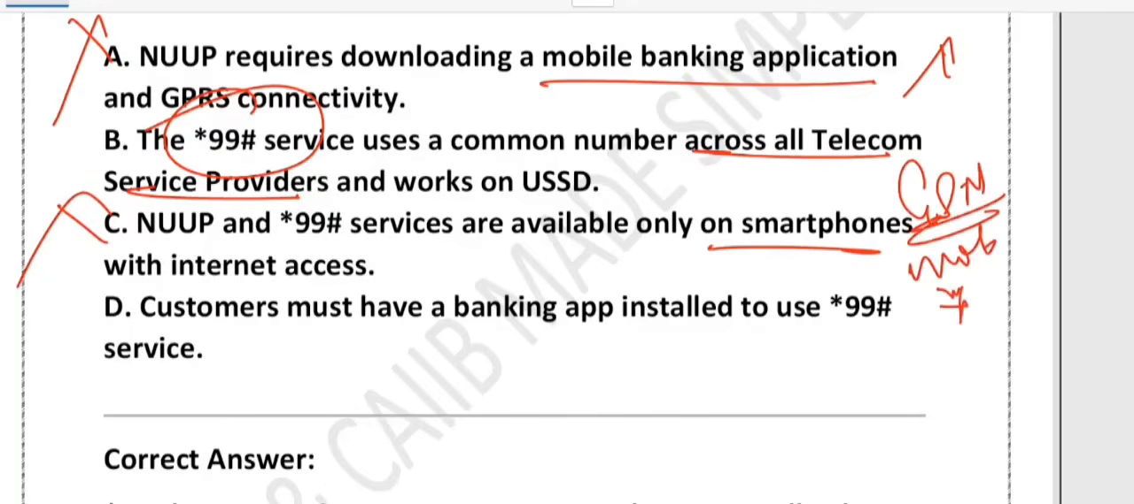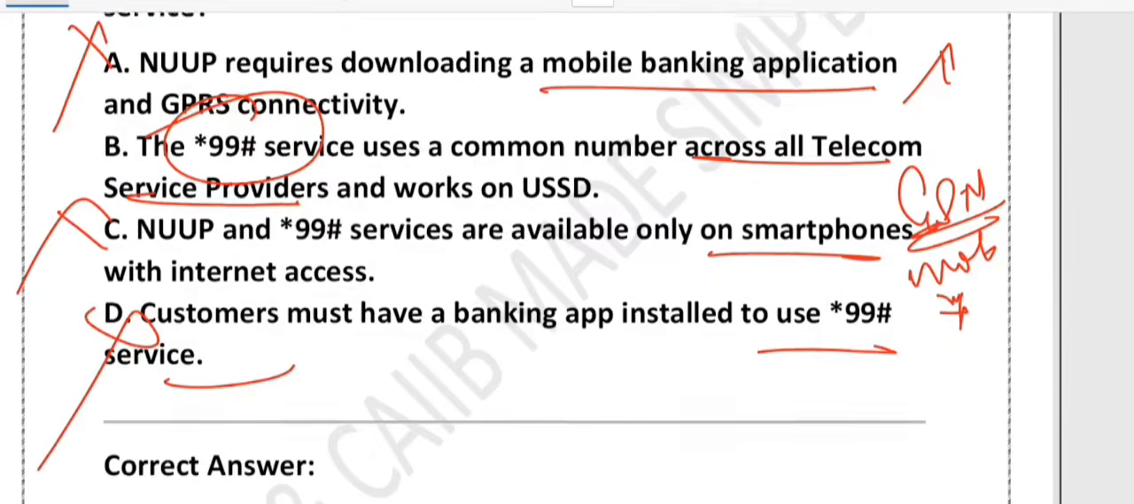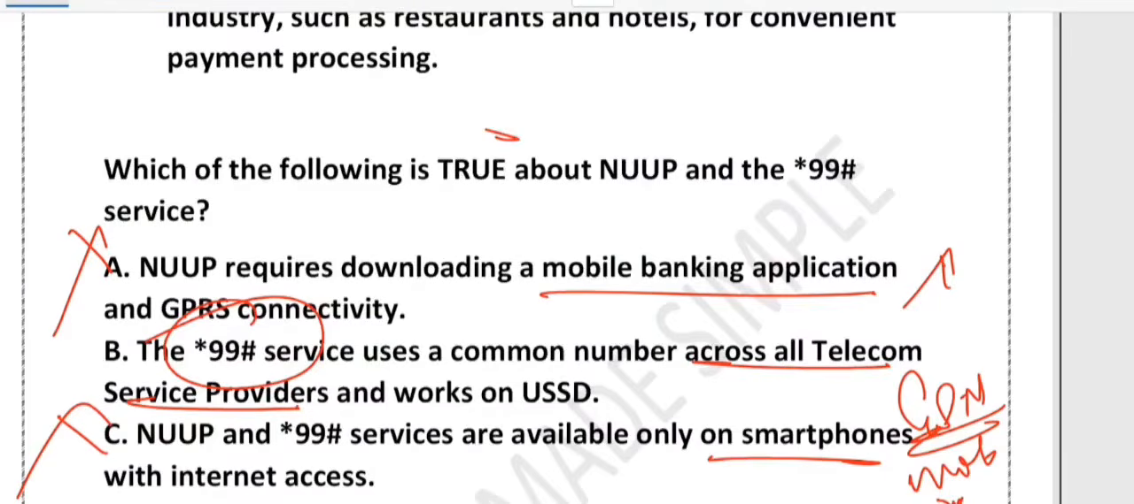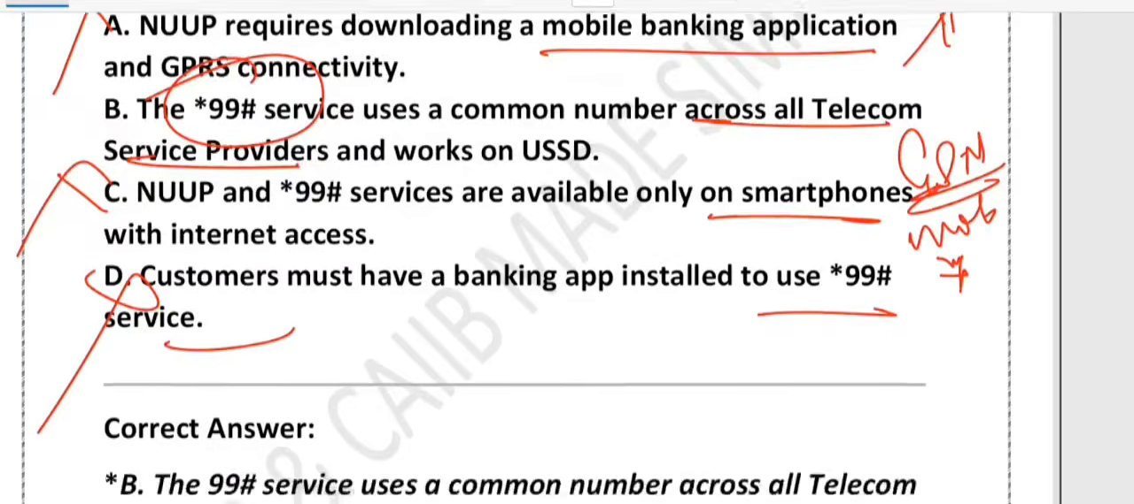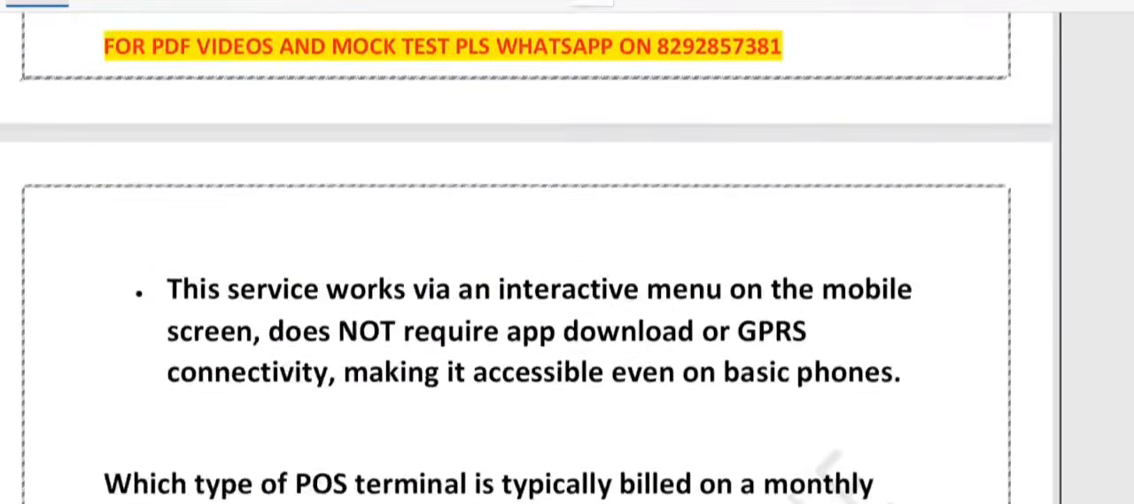What about option D? The customer must have a banking app installed to use. No. Again, this is wrong. That is the beauty of *99#. No app is required. Just dial *99# and follow the menu. That's it. So remember, we have just talked about NUUP, which is mobile banking via USSD. No internet is required. *99# is the common number for all operators. It works on basic phones. No app is required. No network is required. No internet is required. That's it.